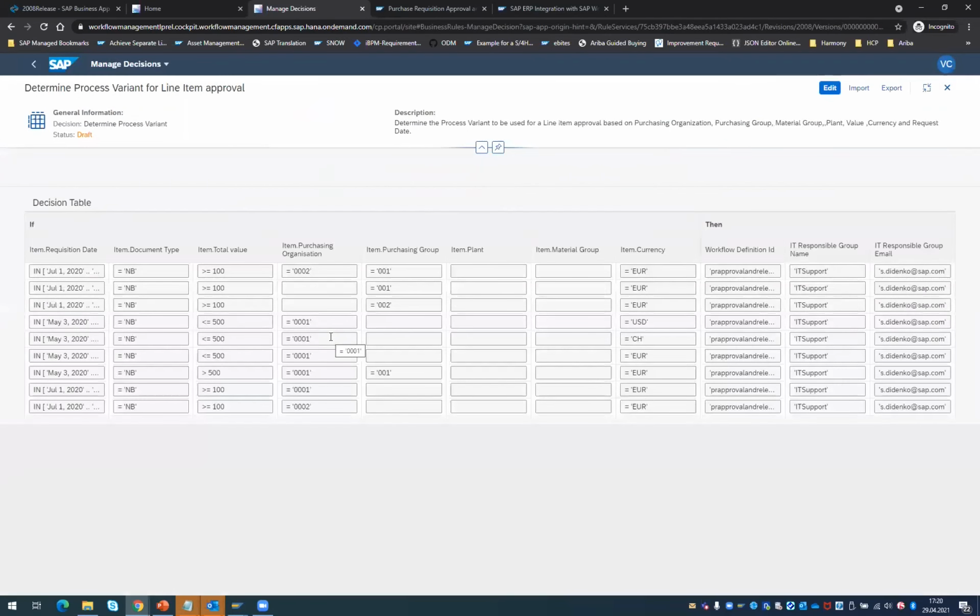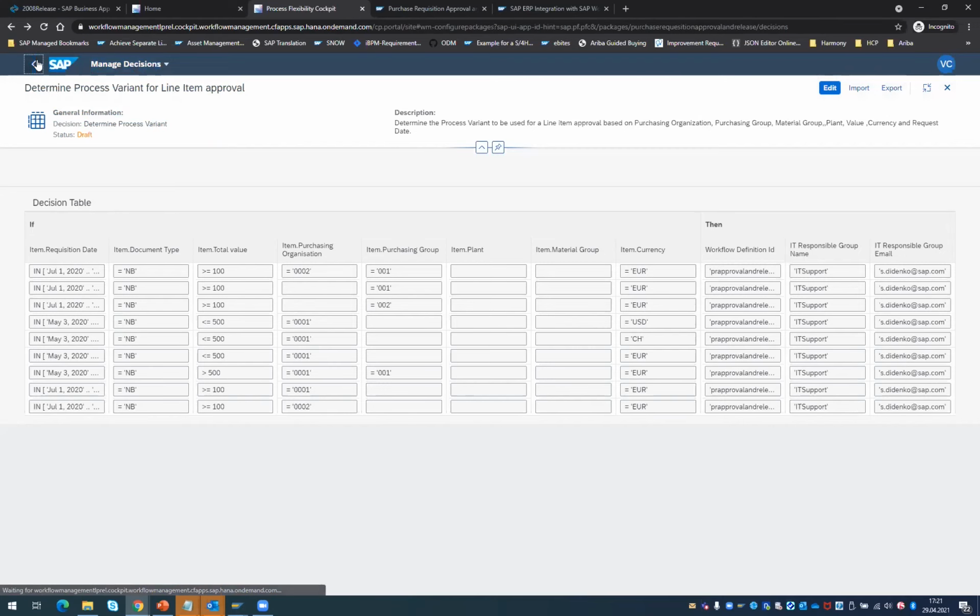So what you can see here is, depending on the requisition period, document value, purchasing organization, purchasing group, or a plant, a material group, or a currency, you are able to define what could be the underlying workflow definition to be used, right? And who is the responsible IT group for that. So that is a simple configuration step to assign a specific workflow for a certain type of